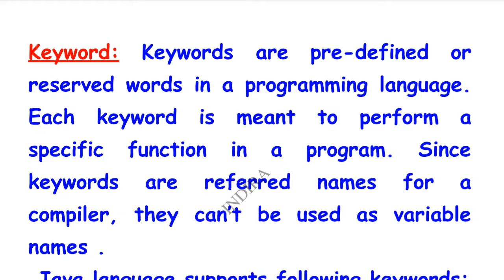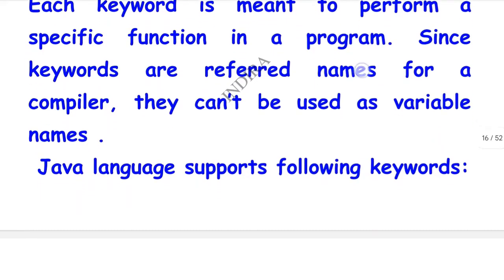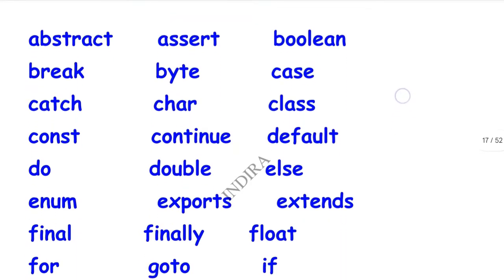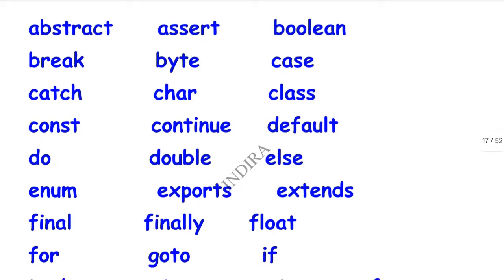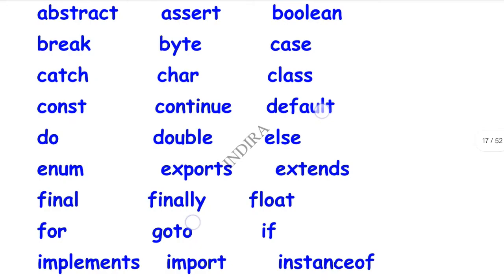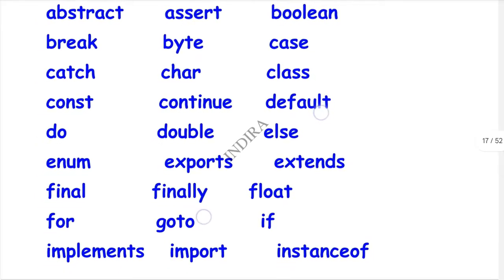They can't be used as variable names. We can't use the keywords for the variables. We use them in the compiler section only. Now Java language supports the following keywords. These are the keywords that are supported by Java.